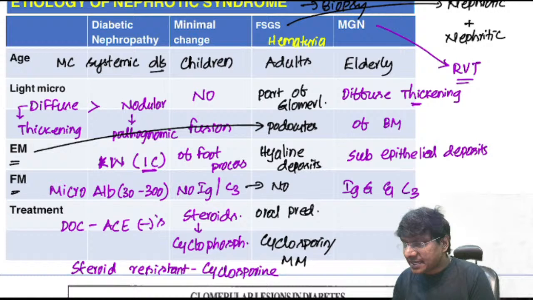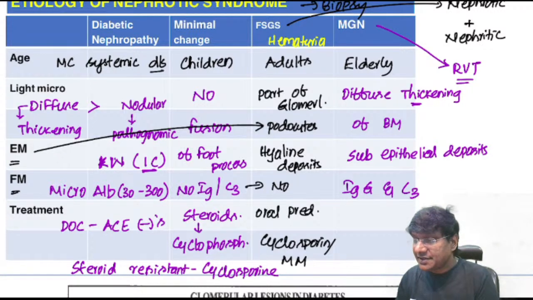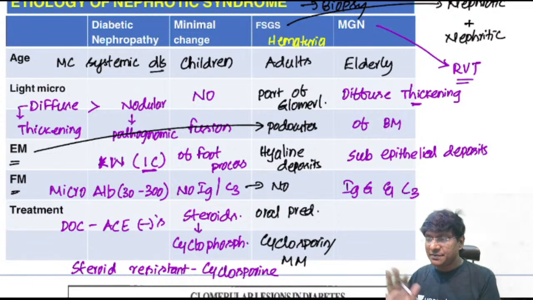Yes, Abhishek Nath, you are correct. Even in MPGN, membranoproliferative glomerulonephritis, you will have nephritic and nephrotic features. But in MPGN, nephritic features are more predominant than nephrotic features, whereas in focal segmental glomerulosclerosis, nephrotic features are more than the nephritic features. That is the difference between these two.